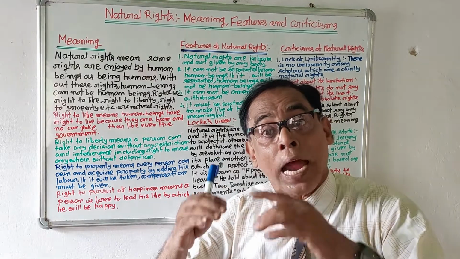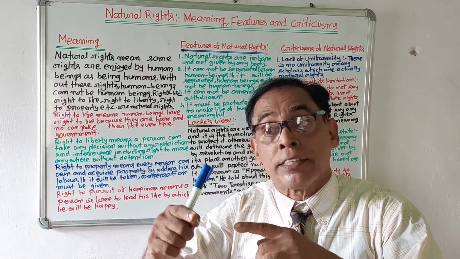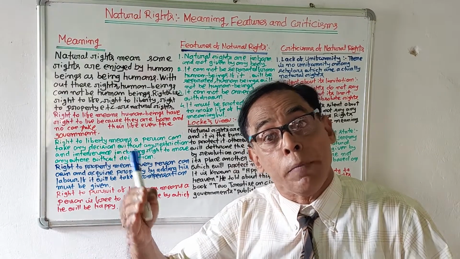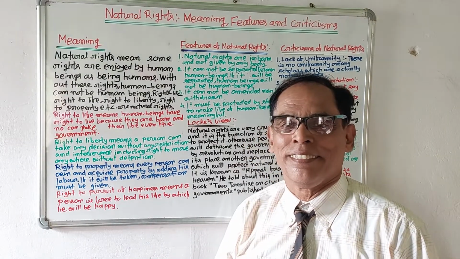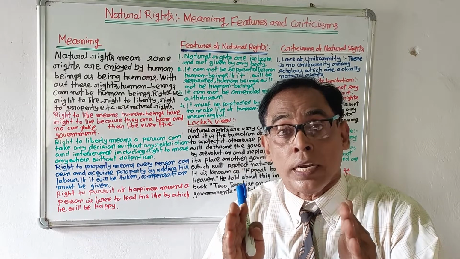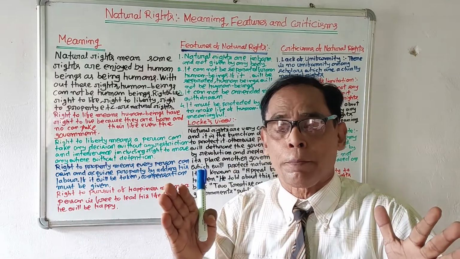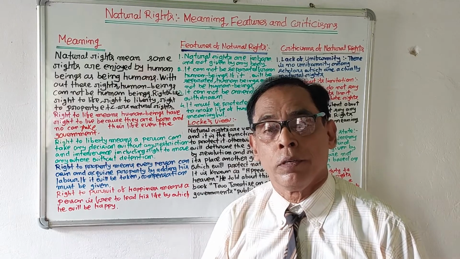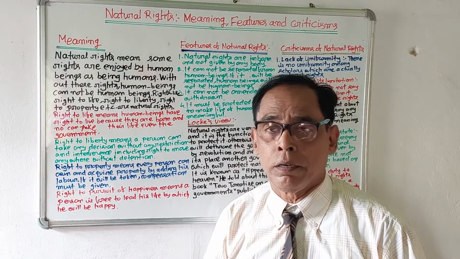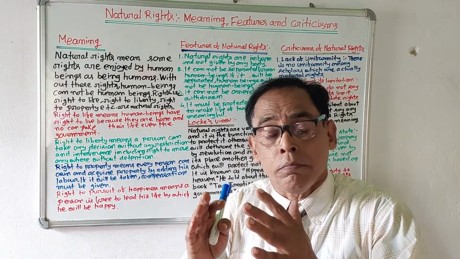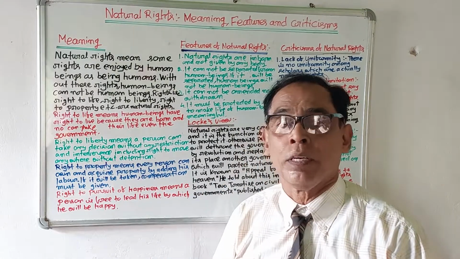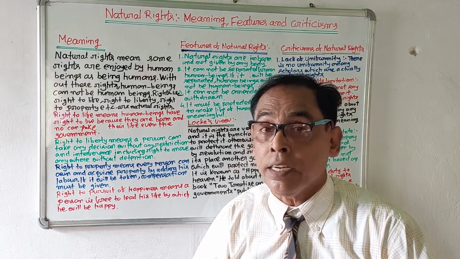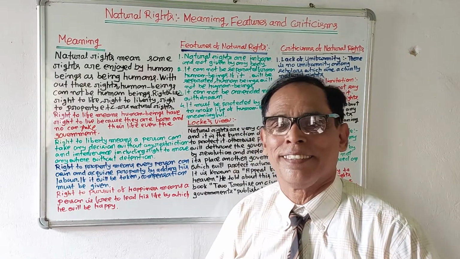If natural rights will be at stake or in danger, then problem arises. And about natural rights, John Locke of Britain, for the first time he told about natural rights in his book Two Treatises on Civil Government, published in the year 1690.